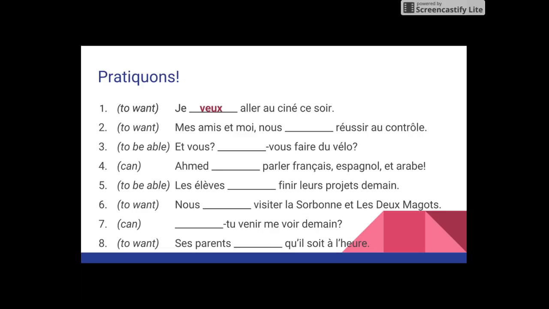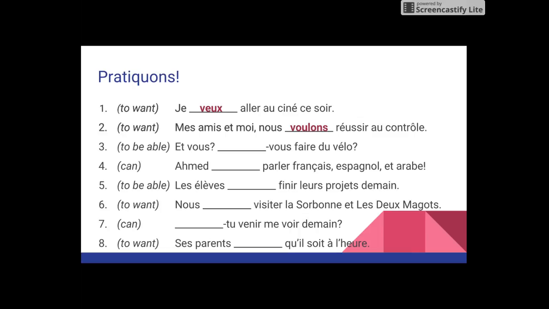Très bien. Numéro 2, to want. Again, we know that it is vouloir as the infinitive. And we're going to conjugate it for the nous form, which is going to look just like the infinitive. Mes amis et moi, nous voulons réussir au contrôle. Yeah, right? We want to succeed. We want to pass our test. Nous voulons réussir au contrôle.